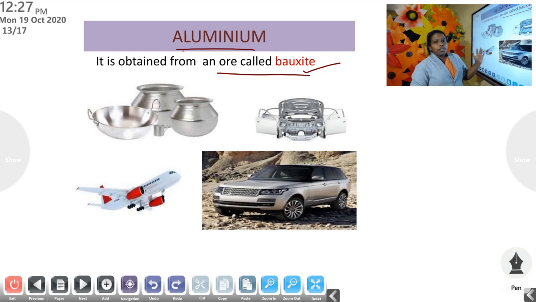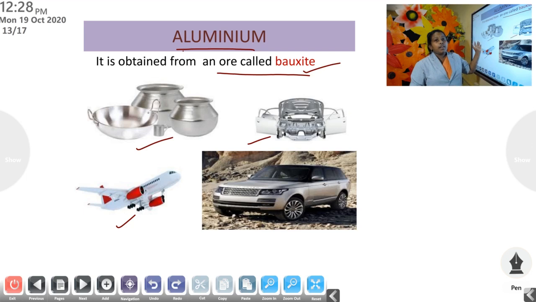Then why do we use aluminium? Aluminium is used for making utensils, then for making vehicles, and also for making aeroplanes. Your mother may have aluminium utensils in your kitchen. It's lightweight and also it becomes hot very fast.